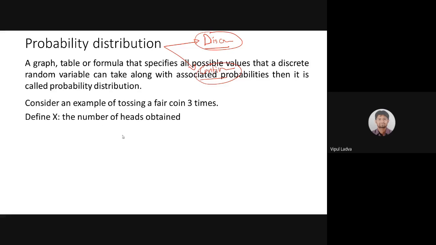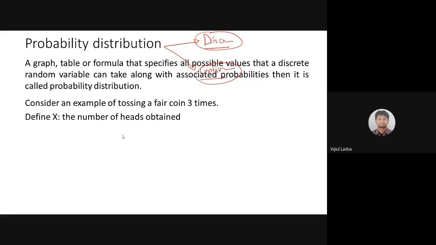Suppose I am tossing a coin 3 times and x is my number of heads obtained. X, I am defining my random variable. Look, observe. What is my experiment? My experiment is I'm tossing 3 coins at a time. Now random variable x is equal to the number of heads we get. मैंने एक बार 3 कॉइन टॉस किए, हो सकता है कि तीनों में हेड है, दो में हेड है, एक ही हेड है, दो टेल है, और सारे टेल है.